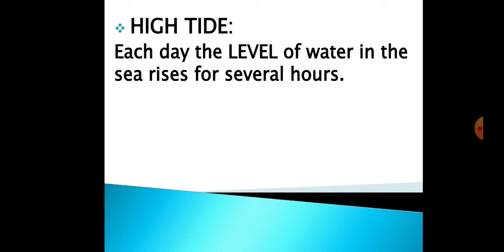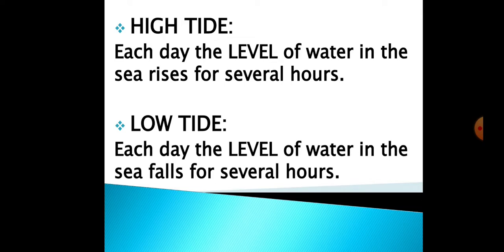And you can see in the high tide the sea water will be covering the seashore. It will come so near to the seashore, and it may be splashing the water on the rocks, on the cliffs, or on the plants on the seashore. And the high tide might be covering all the sea animals and plants on the seashore. So this is the high tide, covering all the surface of the seashore. And that might be for several hours, for the whole day, or for weeks.